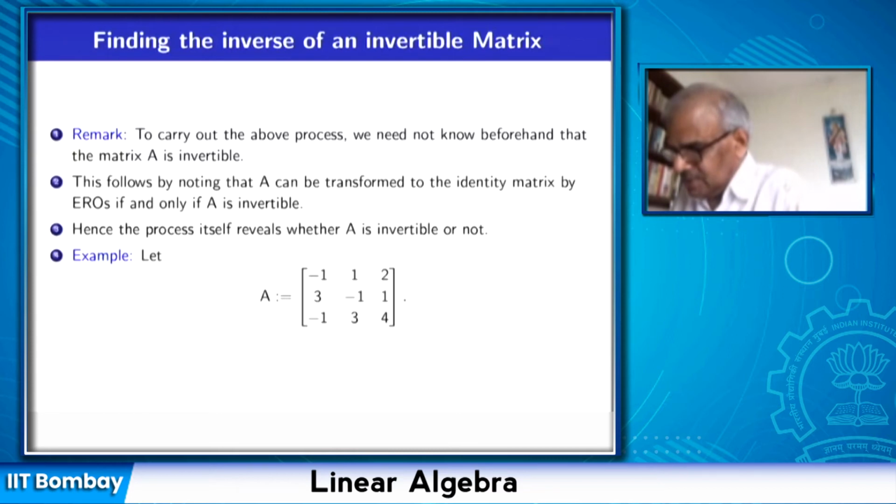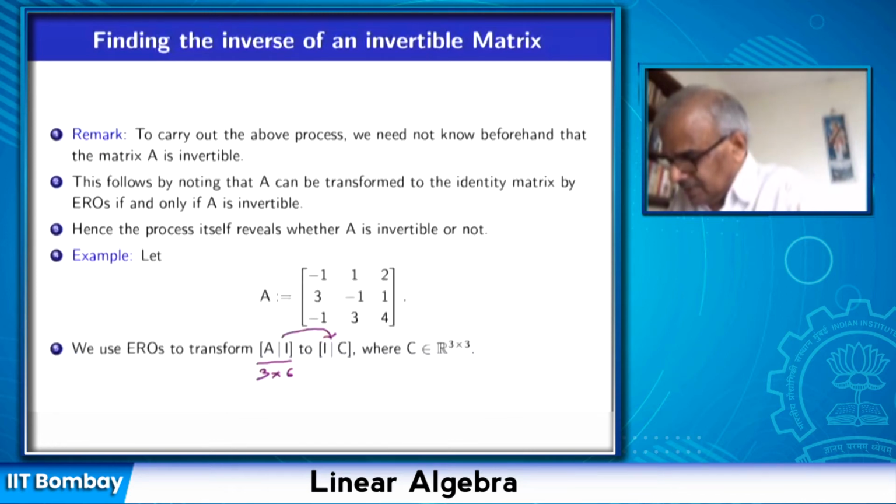So this is a coefficient matrix of a system of linear equations in 3 unknowns, and there are 3 equations. So use elementary row operations to transform the augmented matrix. This is a 3 by 6 matrix. We will try to convert this into row canonical form, which may or may not be the identity, and then this identity matrix is transformed into the matrix C, and that is likely to be the inverse if A is invertible.